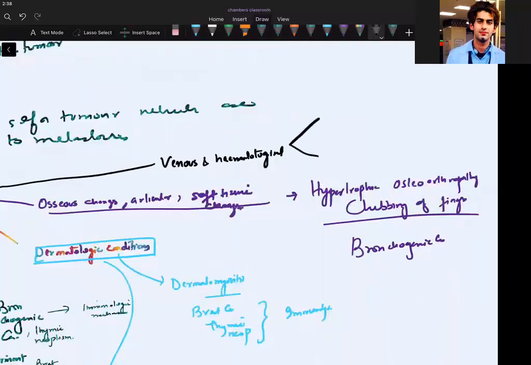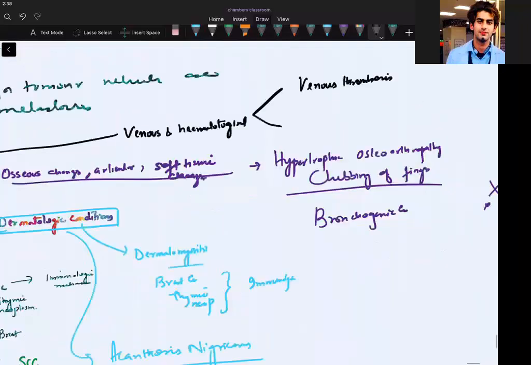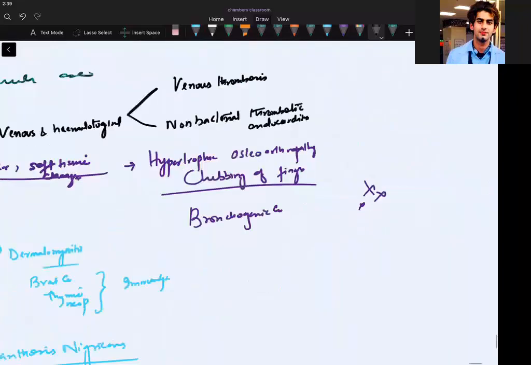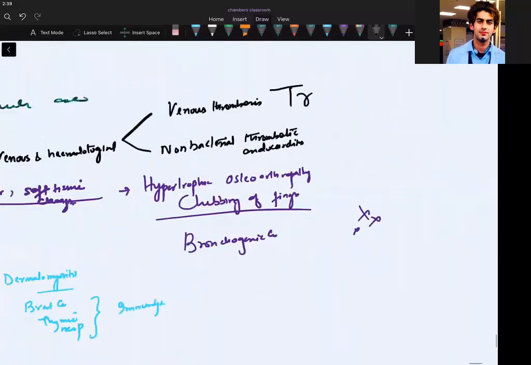Broadly, you can remember two: Trousseau phenomenon, that is venous thrombosis, and non-bacterial thrombotic endocarditis. So venous thrombosis is called Trousseau phenomenon. Important. Trousseau phenomenon.